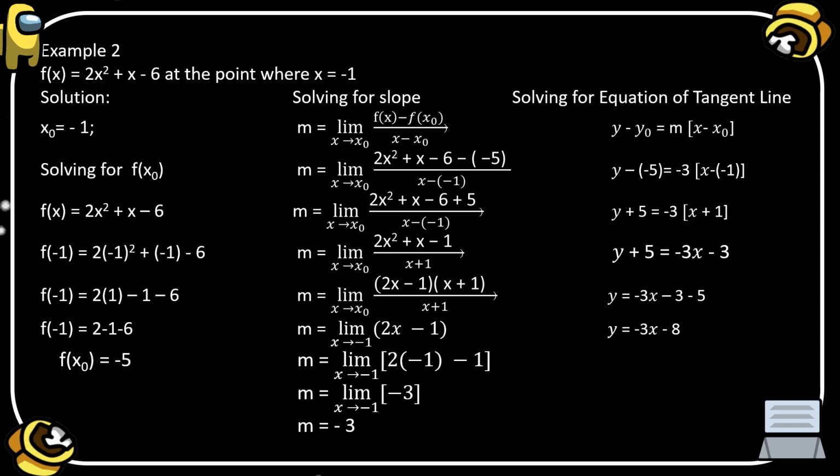Negative 3 times 1, the result is negative 3. Then after that, we are going to combine all similar terms. So the result now is y is equal to negative 3x minus 3 minus 5. Okay, so we have here the constants, the negative 3 and negative 5. The result is negative 8. So therefore, the equation of the tangent line is y is equal to negative 3x minus 8.